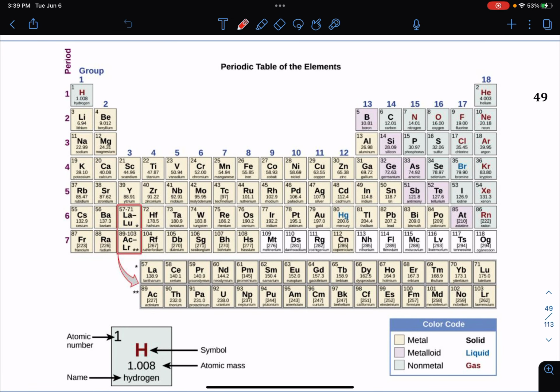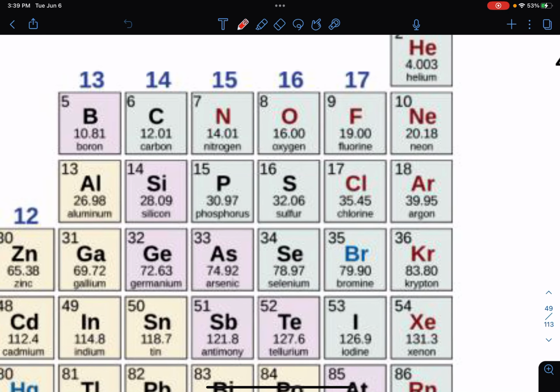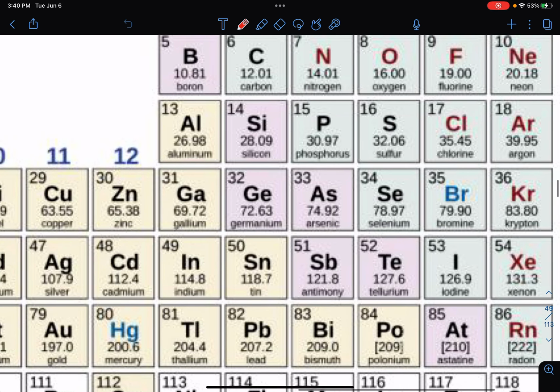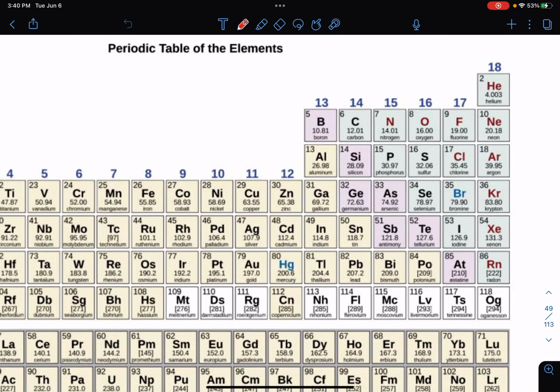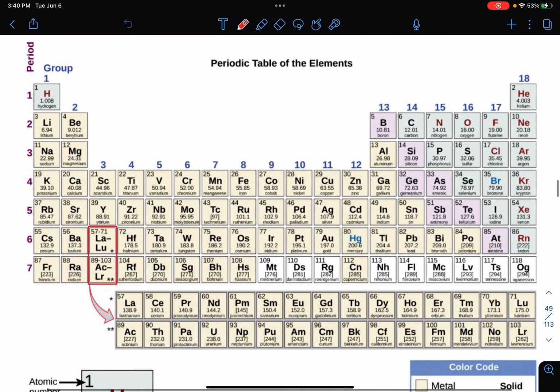The periodic table is a table of elements that places elements with similar properties close together. On this image, you can see the elements with a green background in this corner here. They are all nonmetals, which are the elements that conduct electricity or heat very poorly. The purple background, the ones kind of in the middle here, are the metalloids. They are the intermediate conductors, and the yellow background elements are metals, and they are good conductors of both electricity and heat. You can see most of the periodic table are metals.